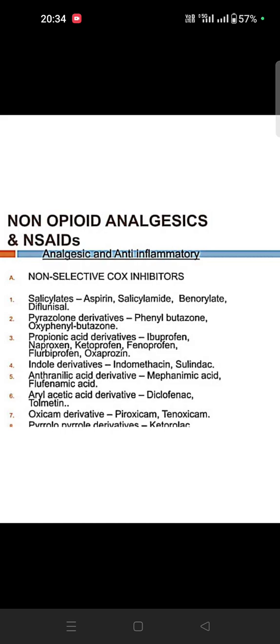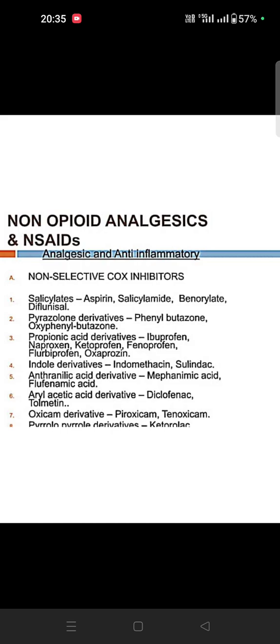Then non-opioid analgesic means non-selective COX inhibitors. Here salicylates means aspirin, salicylamide, then benorilate and diflunisal. For example, you can take salicylic acid, which means aspirin. Then pyrazolone derivatives means phenylbutazone. Then propionic acid derivatives means ibuprofen, naproxen, oxaprozin, ketoprofen, that is under profens.